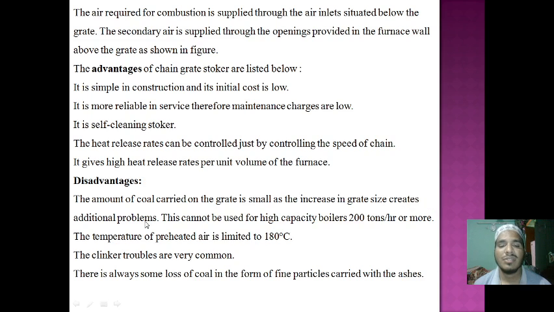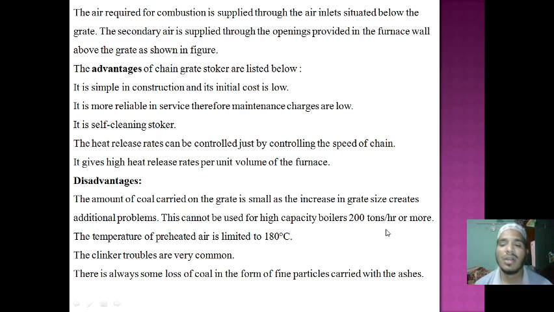That is an additional problem. And this cannot be used for a high capacity boiler. The boiler capacity is 200 tons; it cannot exceed 200 tons per hour, or go beyond these limits. So this is the disadvantage.